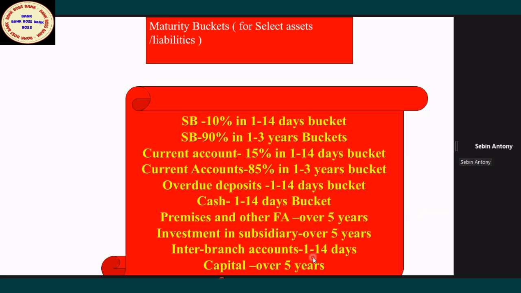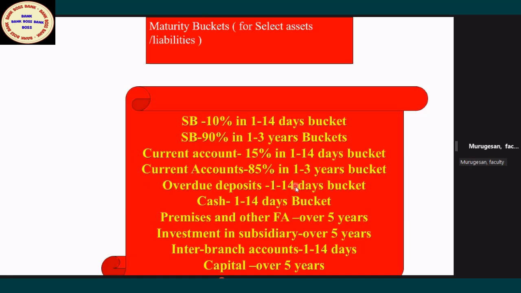Okay, sir, this overdue deposit is considered as a current liability. Yes, this is a current liability. Once it is renewed, it will be a term deposit and will be in the respective bucket. But as long as it is an overdue deposit, let it be renewed anytime, the thumb rule is you classify in the 1 to 14 days bucket. Sir, for that overdue deposit, there is no tolerance percentage like that? No, madam. That percentage will arise only for negative gap, for the purpose of liquidity management.